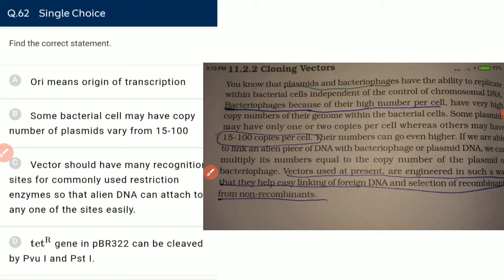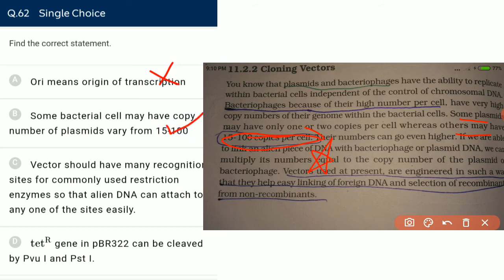Find the correct statement. ORI means origin of transcription? No. ORI means origin of replication. Some bacteria can make the copy number of plasmid vary from 15 to 100. Some plasmids may have only 1 to 2 copy number, whereas some have 15 to 100 copy number or higher.